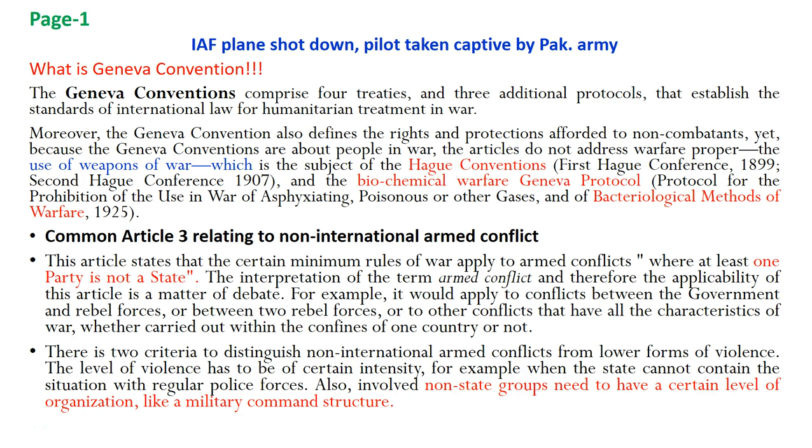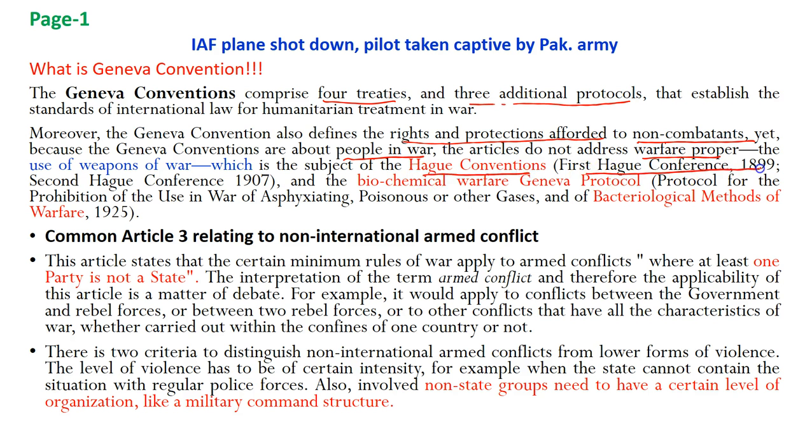The Geneva Convention comprises 4 treaties and 3 additional protocols that establish the standard of international law for humanitarian treatment in war. Moreover, the Geneva Convention also defines the right and protection afforded to non-combatants. Yet, because the Geneva Conventions are about people in war, the articles do not address warfare proper, the use of weapons of war, which is subject to the Hague Convention.